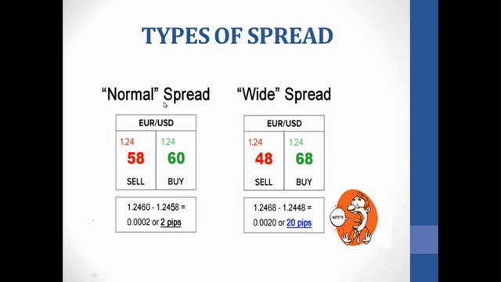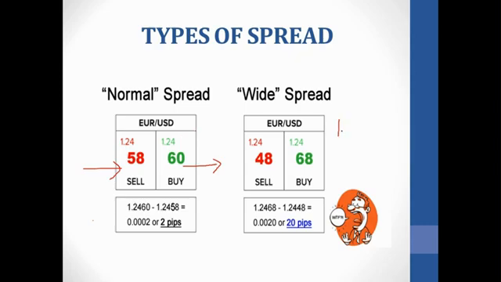So we have the normal spread. Now with this normal spread, can you tell which one is the ask price? The ask price is this one, the buying. The bid price is the price at which you are selling. So this is the ask price, 1.2460, and if you want to buy now, you are going to buy at this price.